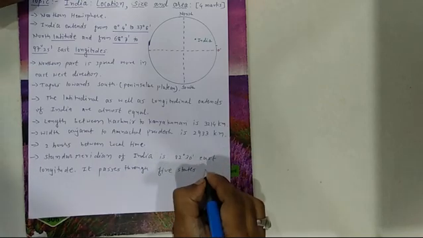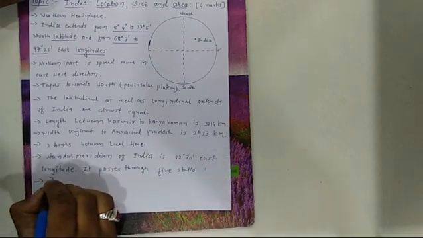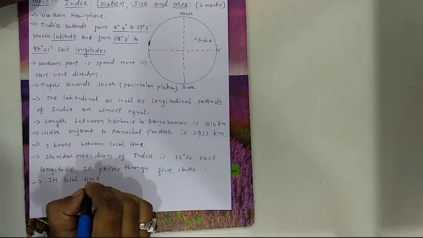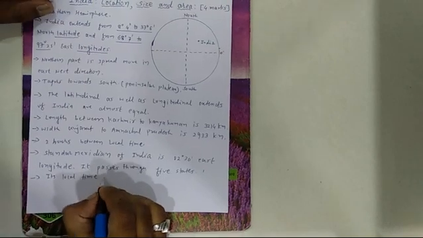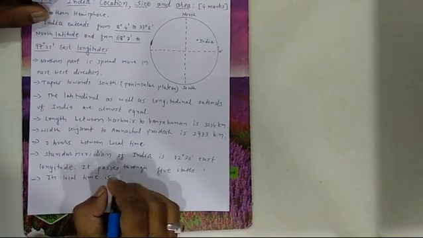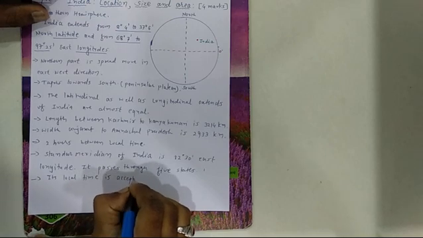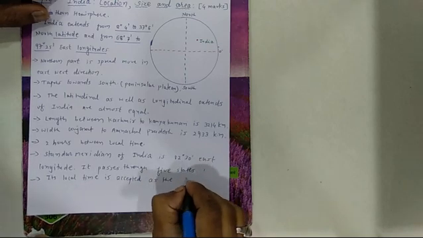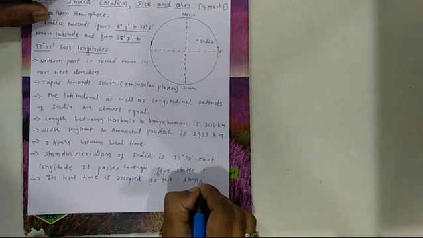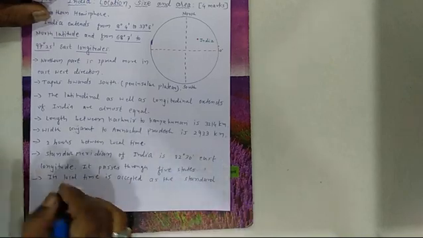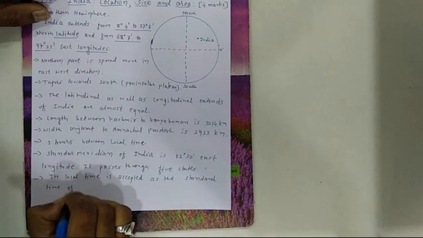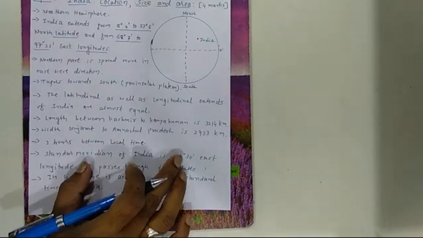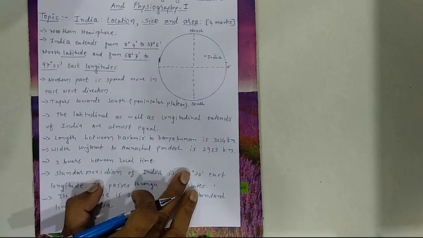That is why its local time is accepted as the standard time of India.